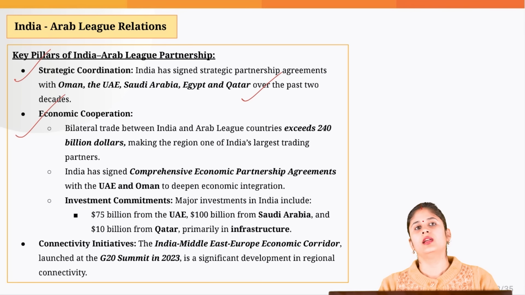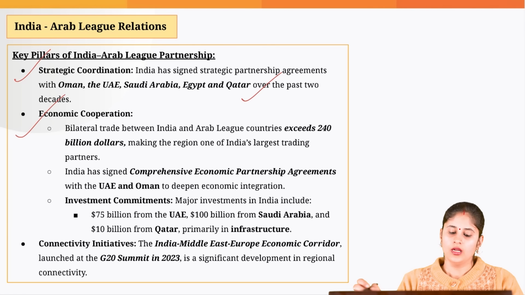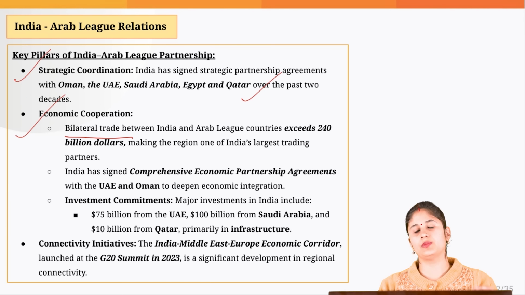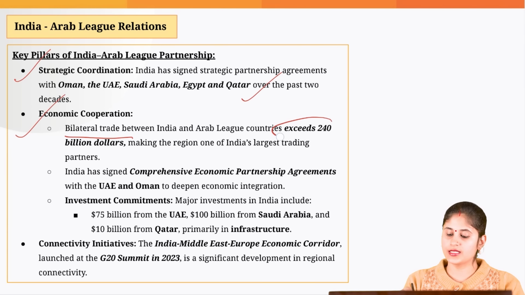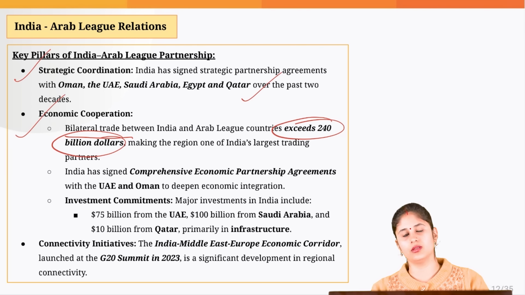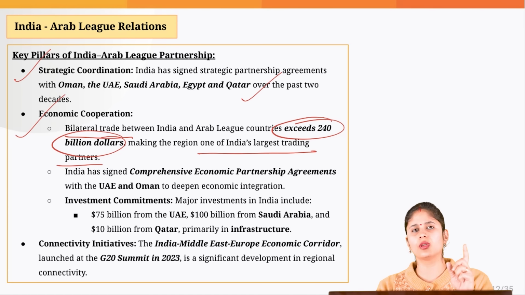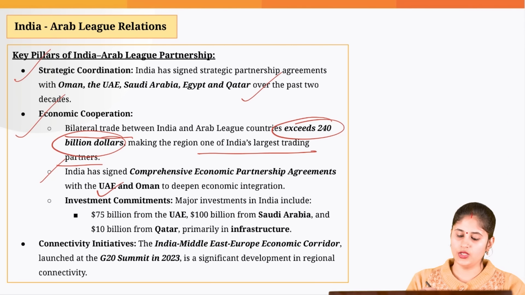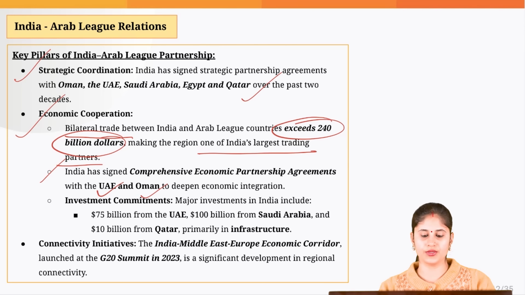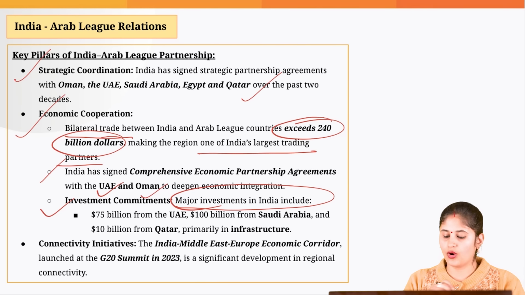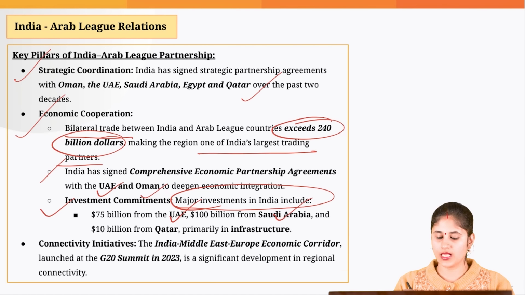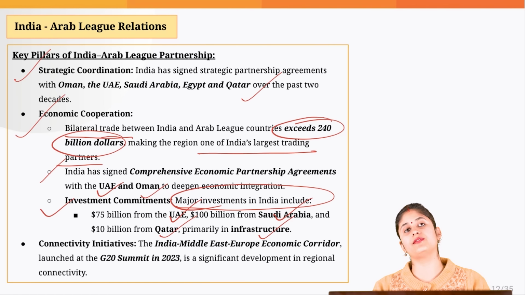Then if you talk in terms of economy, the bilateral trade taking place between India and Arab League nations is exceeding $240 billion, which makes this region one of India's largest trading partners. We are not talking with respect to one country, we are talking about the entire 22 members. Then India has signed comprehensive economic partnership agreements with the UAE and Oman to deepen economic integration. When you talk about investment commitments also, we are getting a lot of investment from countries like UAE, Saudi Arabia, Qatar, primarily in the infrastructure sector.